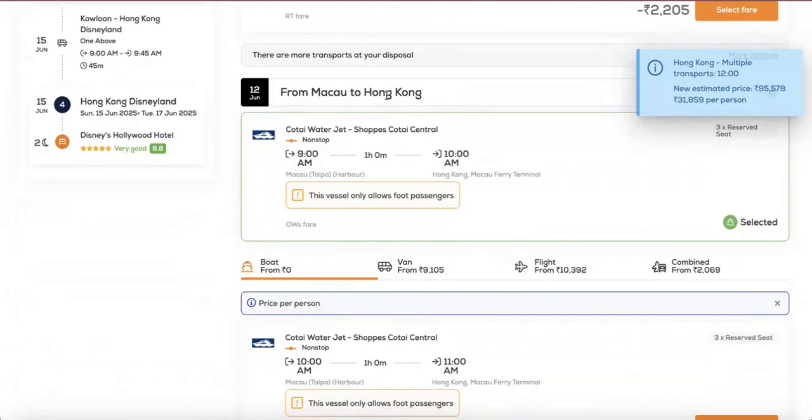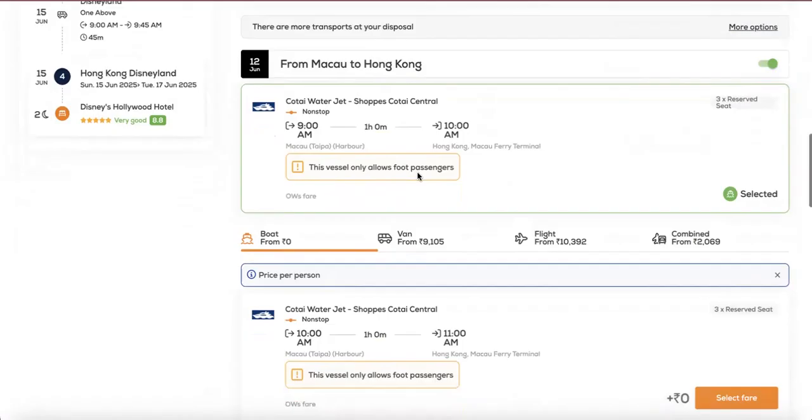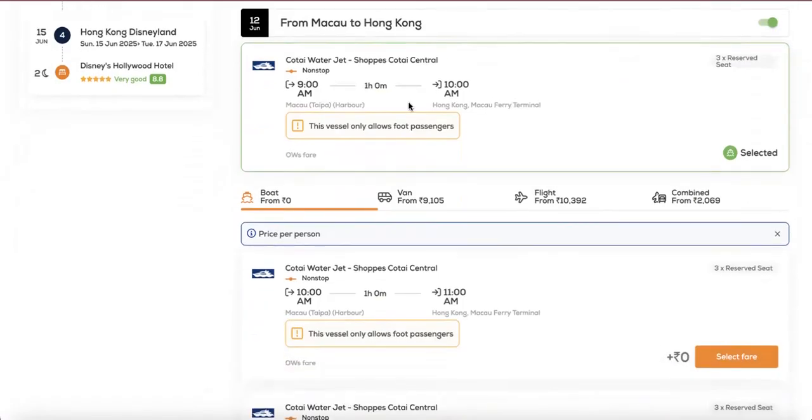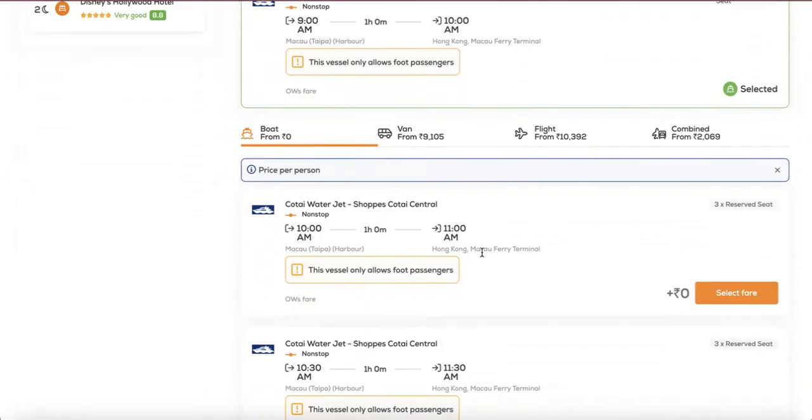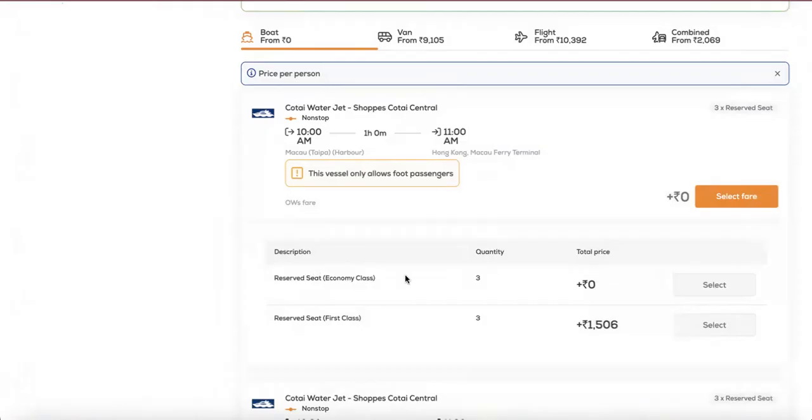The next transport is from Macau to Hong Kong. We simply select the ferry based on the timing that we require. So there's a 9 a.m. and there's a 10 a.m. to the Macau ferry terminal. If you're looking for a 10 a.m., simply click on Select. Economy and first class options are easily available for instant booking right away.